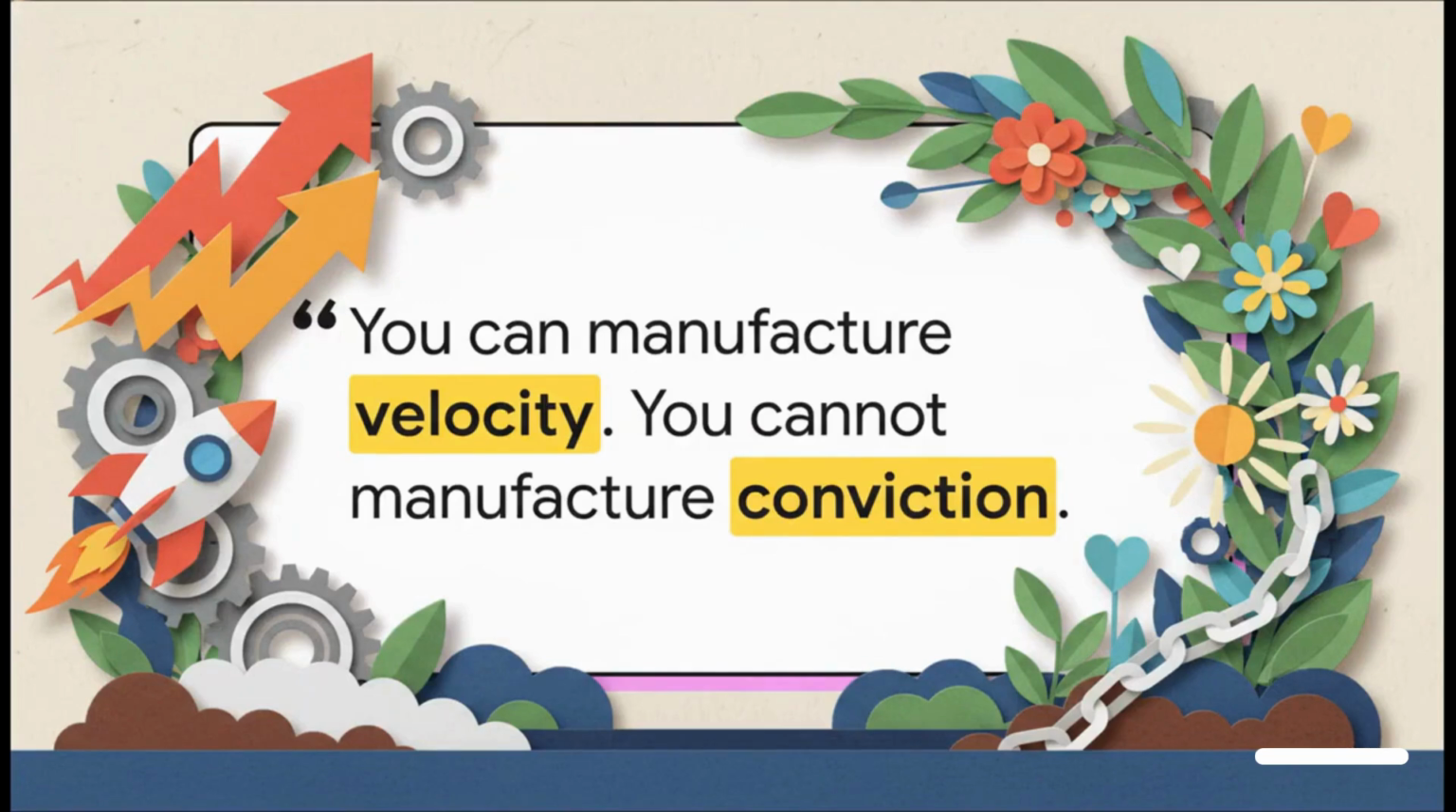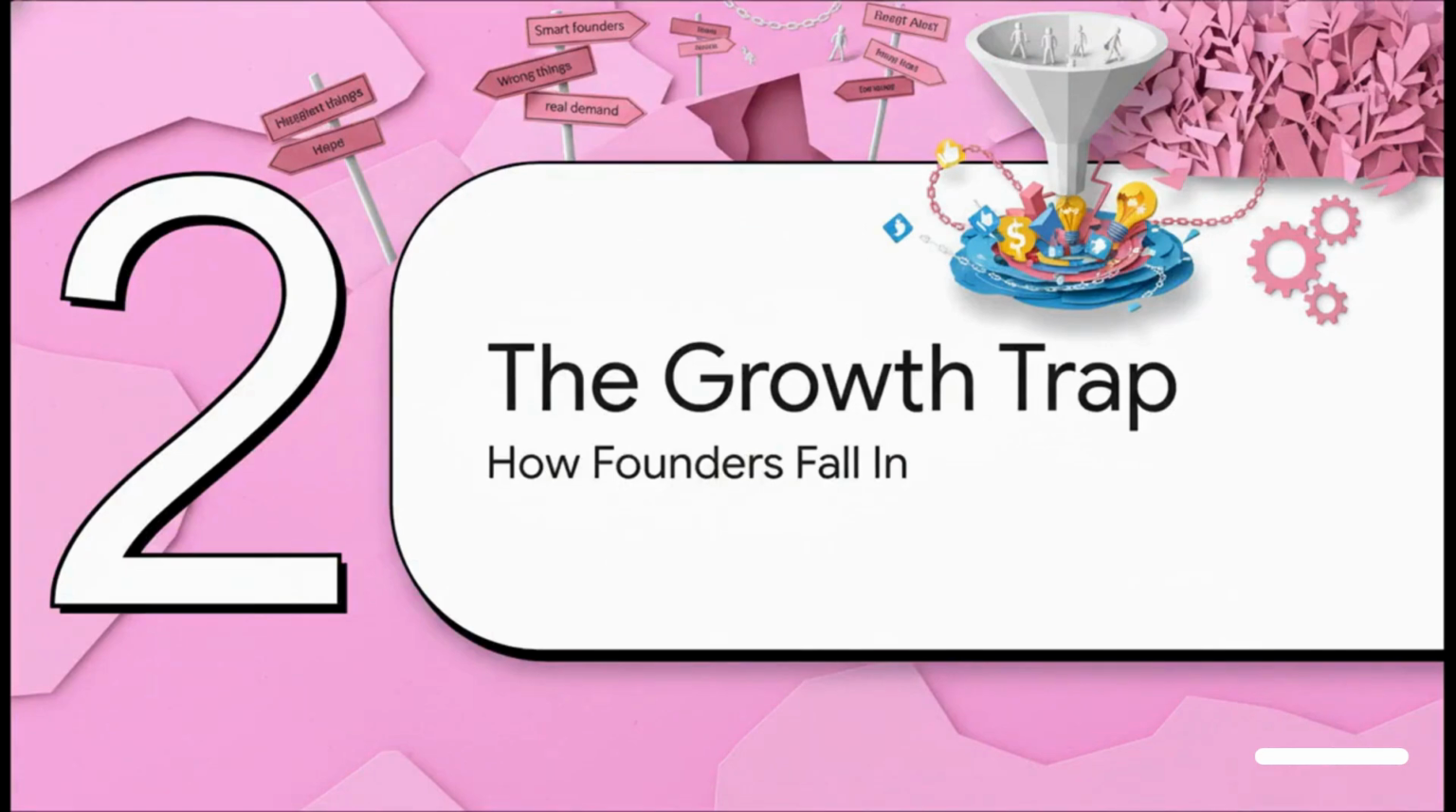You can manufacture velocity. You can buy ads, you can pay influencers, you can offer insane rewards to get that initial burst of activity. But you can never, ever fake true user conviction. That has to be earned by actually solving a real problem for someone. So you might be thinking, if the warning signs are so obvious in hindsight, how do so many smart founders and smart teams walk right into this trap?